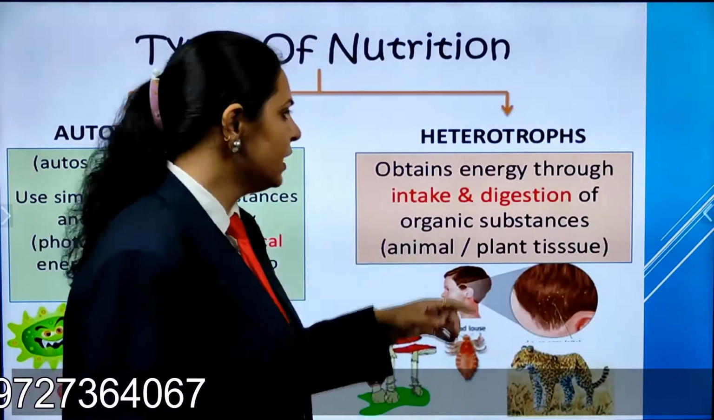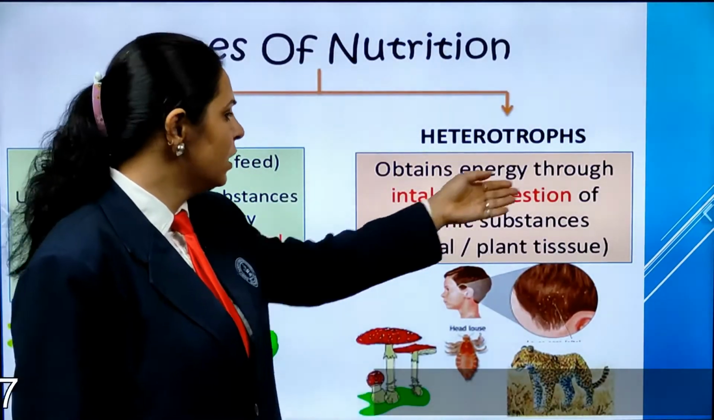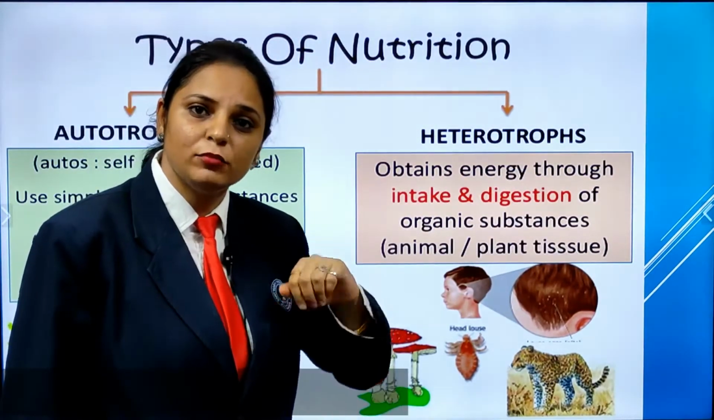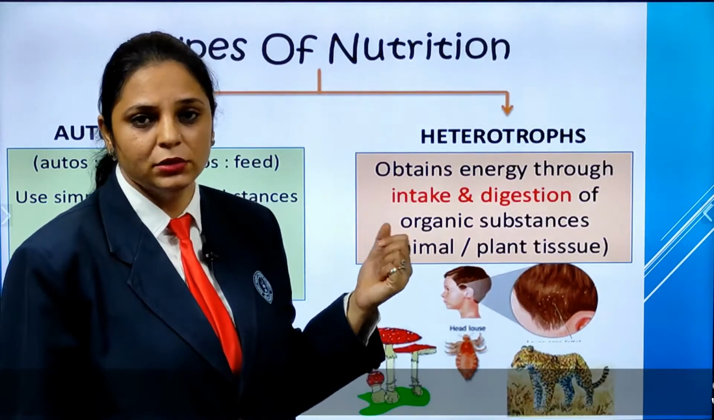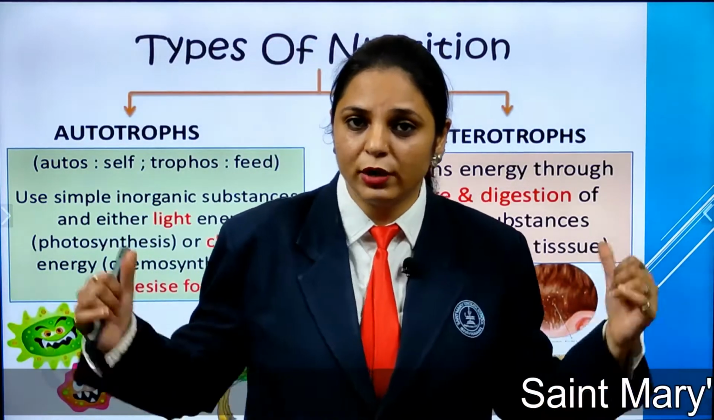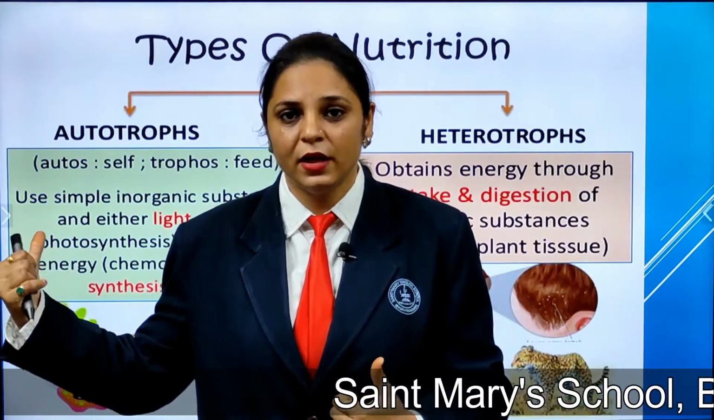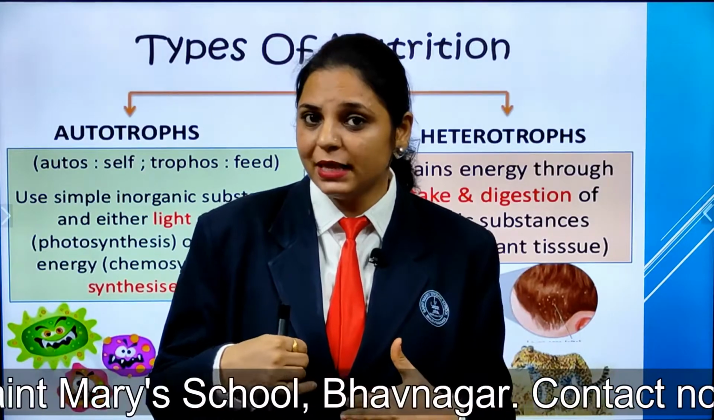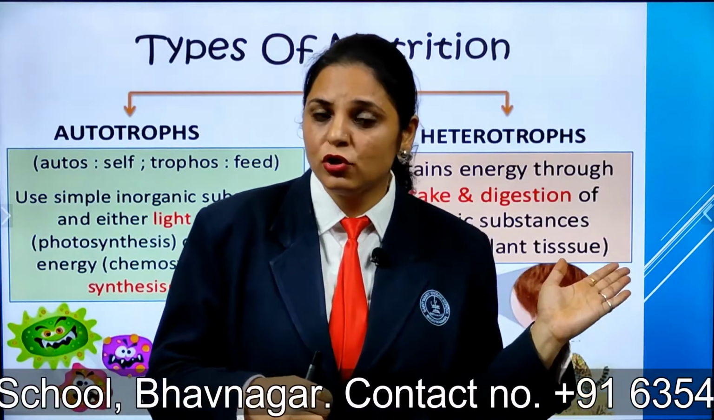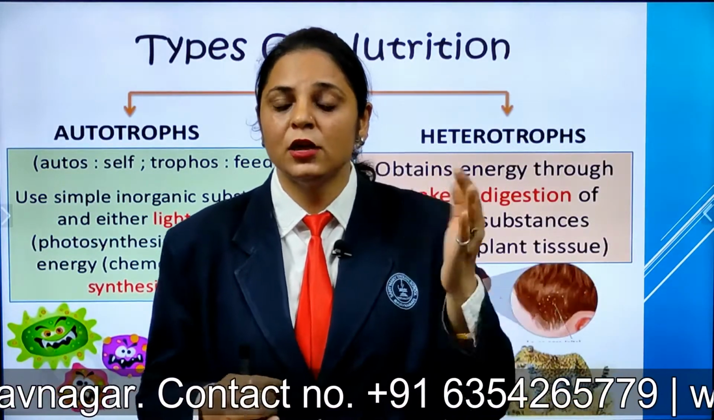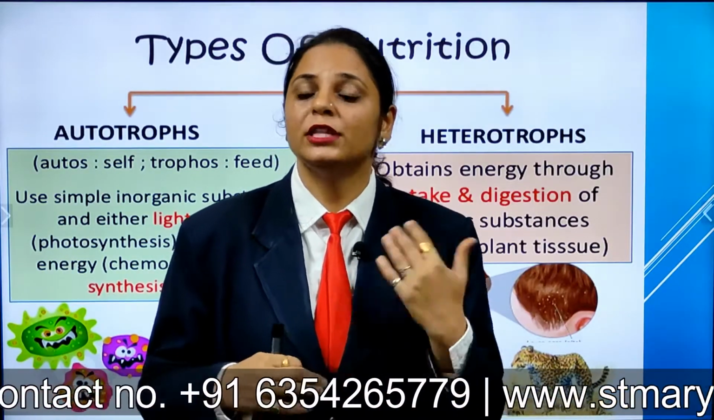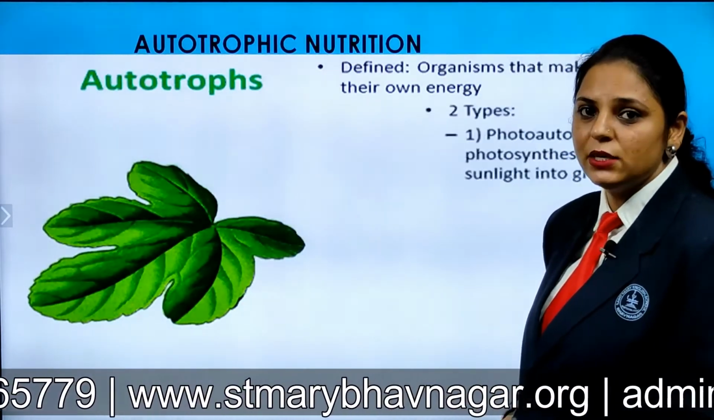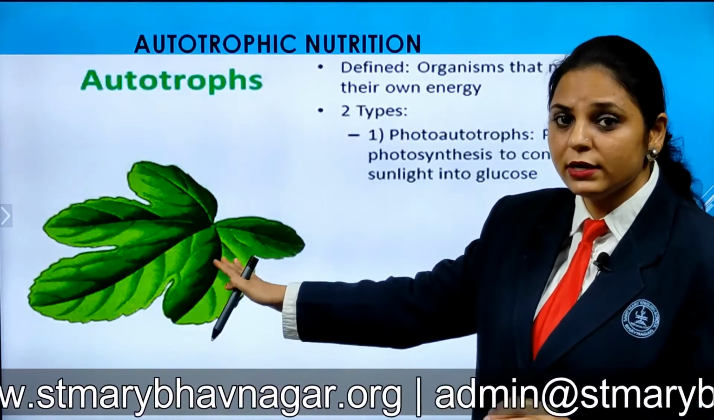What is a heterotroph? It obtains energy through intake and digestion of organic substances, from plants or from animals. We need to understand the meaning of these two. Auto means self; they have the property to synthesize their own food by themselves. And heterotrophs have to depend on others for their nourishment, for their nutrition. So this is exactly what happens in autotrophs. You can see what it is? Yes.